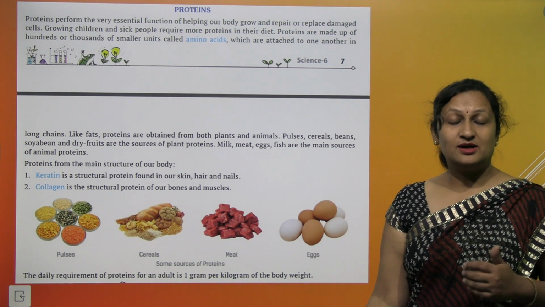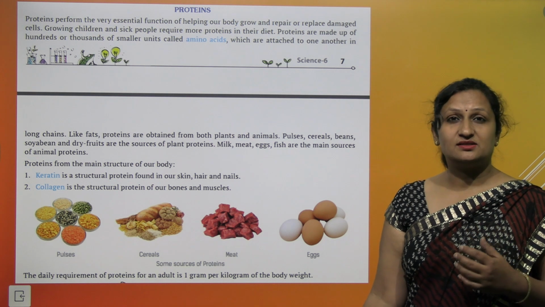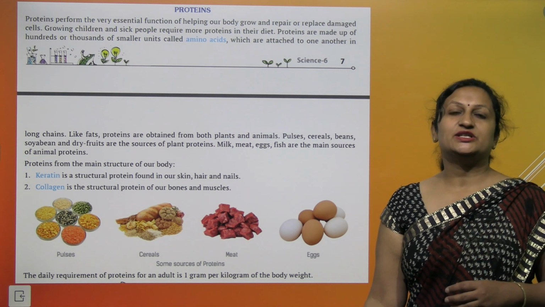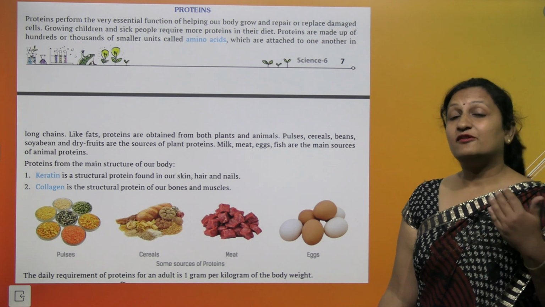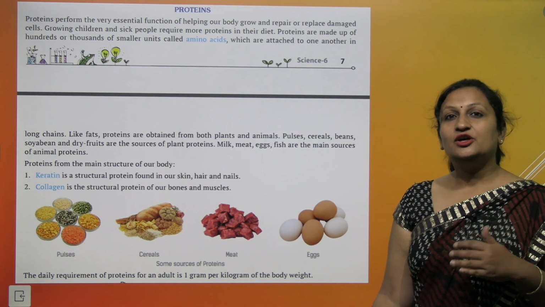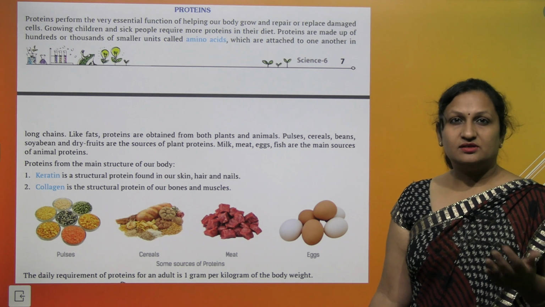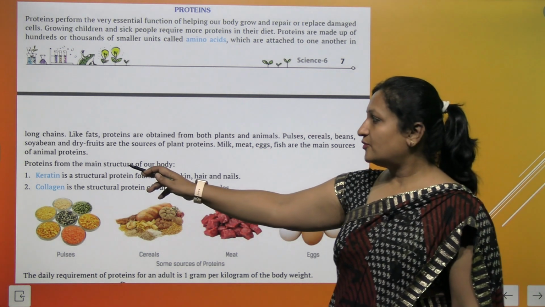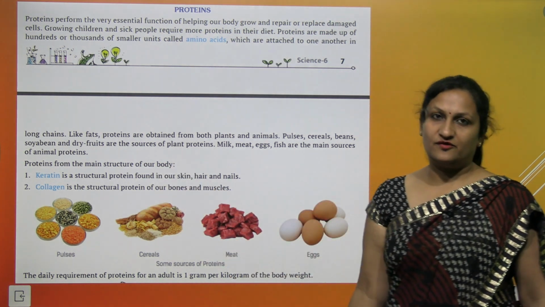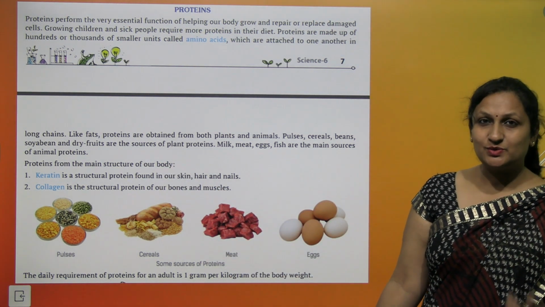सोयाबीन, राजमा या चिकपीज, they are very good sources of plant-based proteins. Then in animals you have meat, you have egg, you have fishes. They are good sources of proteins. Proteins form the main structure of our body. Then protein can be of two types.